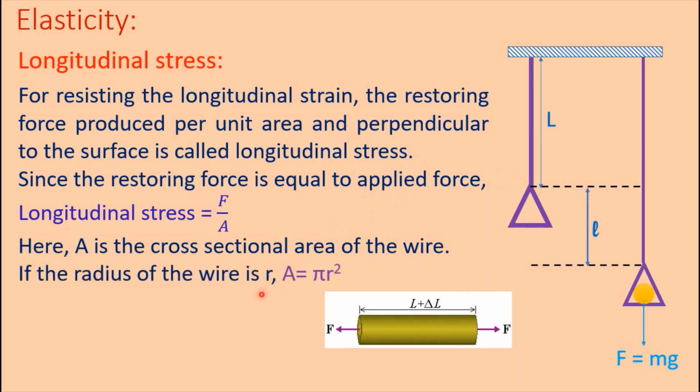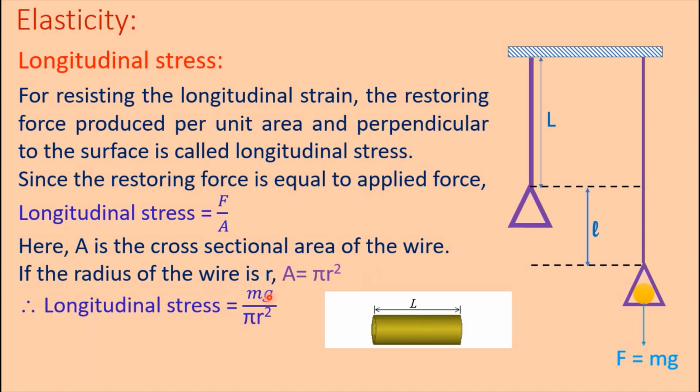If the radius of the wire is R, the cross-sectional area will be A is equal to pi R square. Therefore, longitudinal stress is equal to mg divided by pi R square. Here force F is equal to mg and area is equal to pi R square, if the radius of the wire is R.